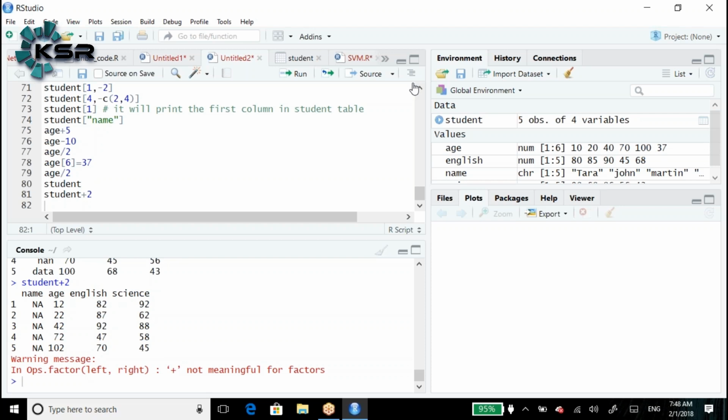Once it is presented in R, it will look like a data frame. It will be stored by default as a data frame. Any external data is going to be stored in R as a data frame. Simple.